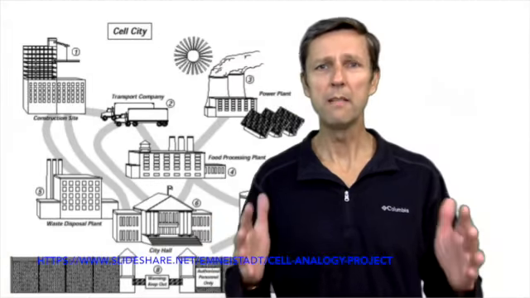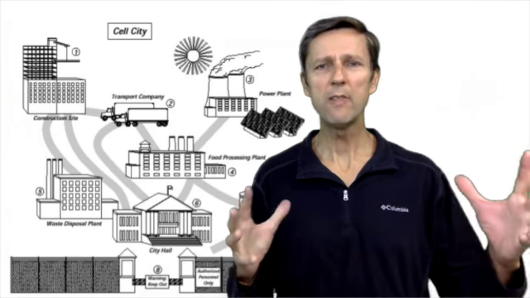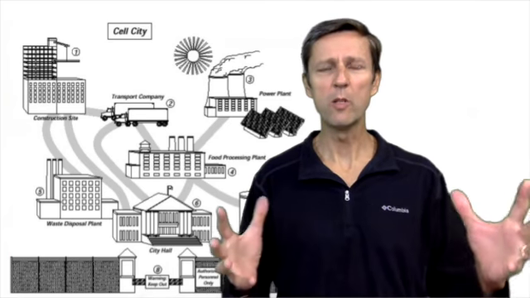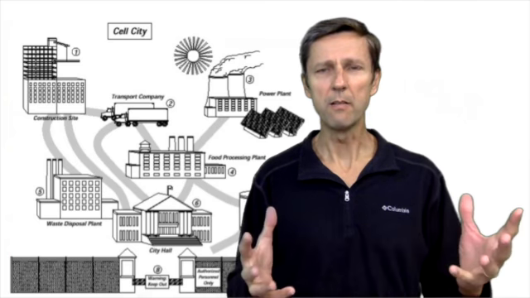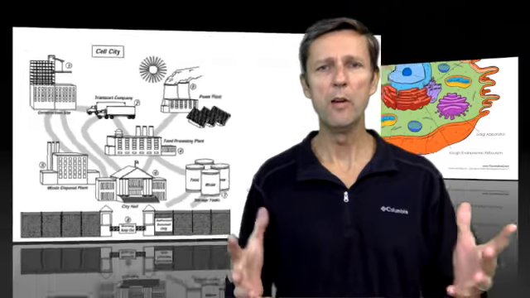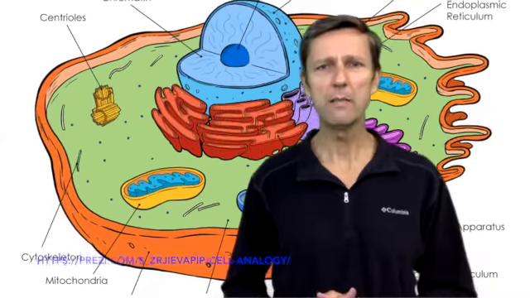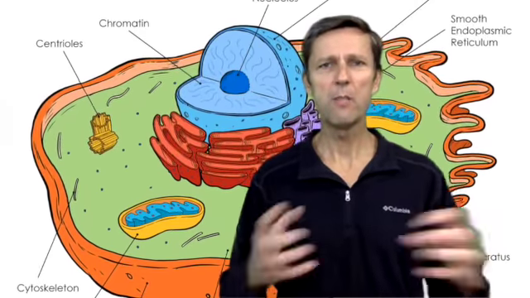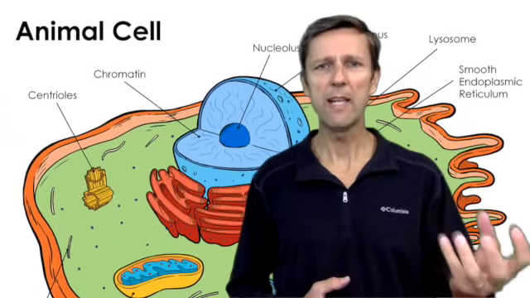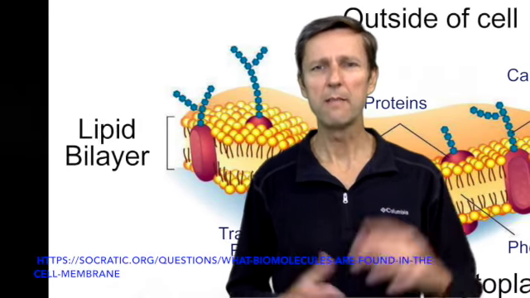A single cell is a city. A single cell has all these different parts all working together. There are communication networks for parts of the cell to talk to each other, highways to transport materials from one piece of a cell to another, designers, RNA and DNA, that come together to design components of a cell and then to build them, energy systems to provide the energy to run all the different components within the cell, and different functionalities, different components in the cell to act as a defense mechanism, to act as a repair system like an ambulance. The wall surrounding the city, protecting the city, is the cell membrane.